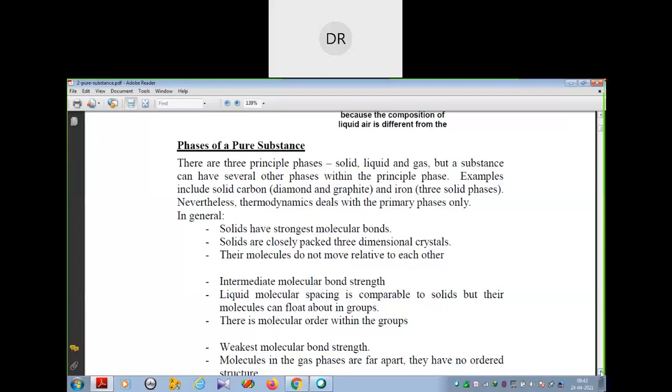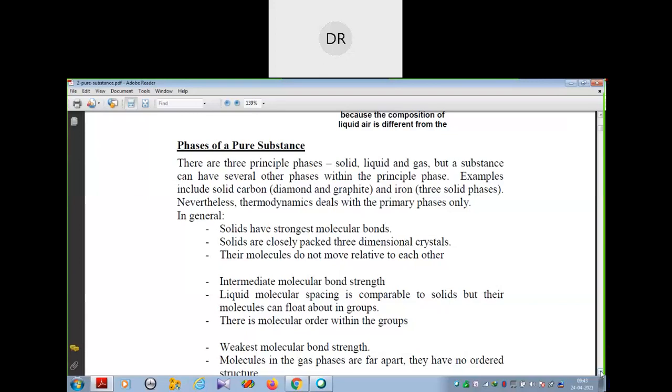These solids are closely packed in three-dimensional crystals, and their molecules do not move relative to each other. That's why solids are very tough and you cannot break them easily, because they have strong molecular bonds.